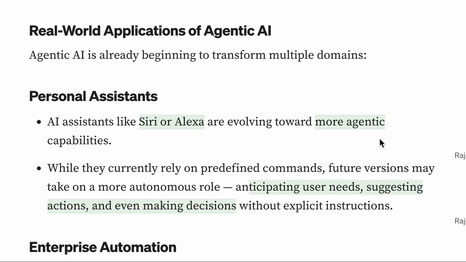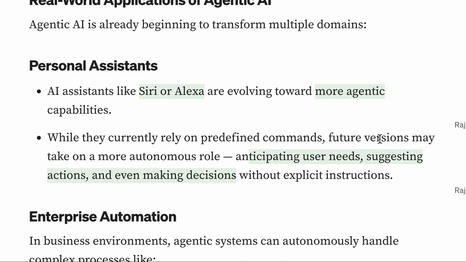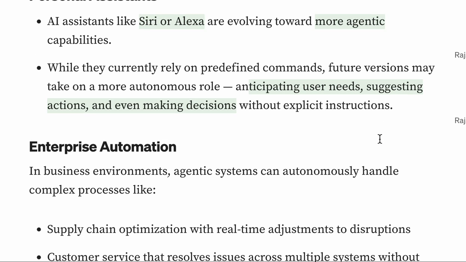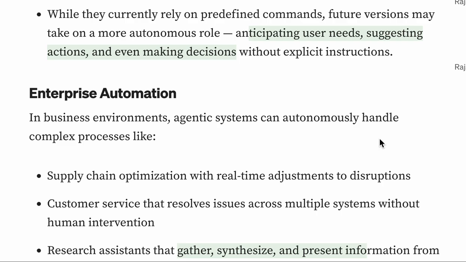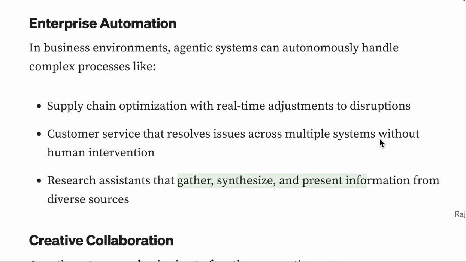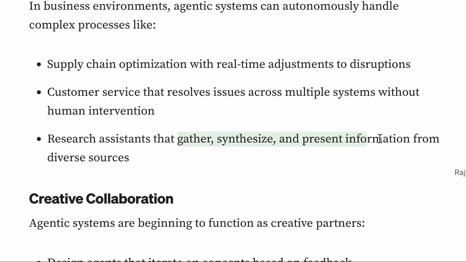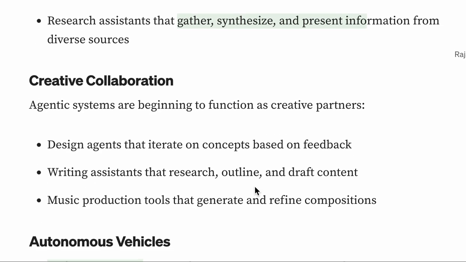So for example, for real-world applications of agentic AI, the AI assistants like Siri and Alexa, as of now, are like normal AI, but they are turning out to be agentic AI. They are adding a lot of features. What it can do is anticipate user needs, suggest actions, and even make decisions by itself. For example, a research assistant can gather, synthesize, and present information based upon different uploads of PDF, Word documents, and whatever you have been uploading.